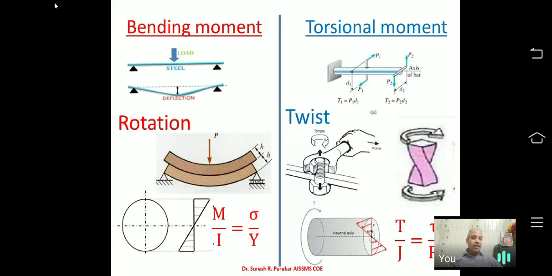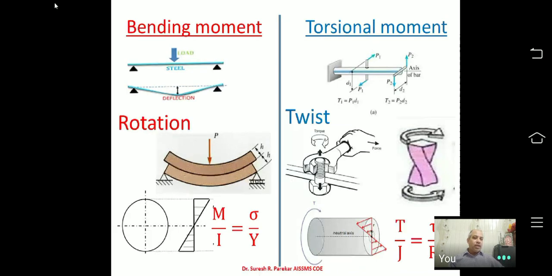Now try to understand this. Stress developed is shear stress. Now if you see the formula, T by J is equal to tau by R. At a section, my value of T and my value of J is constant, and my tau is again directly proportional to R. So we should not confuse it with the shear stress.